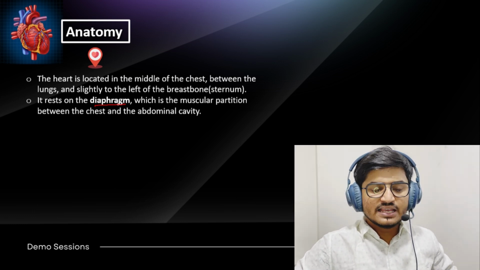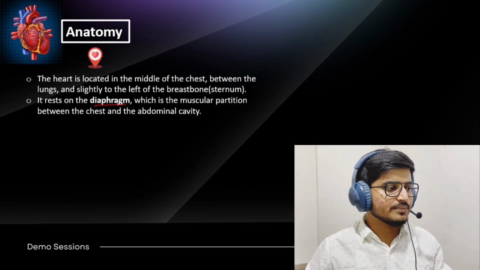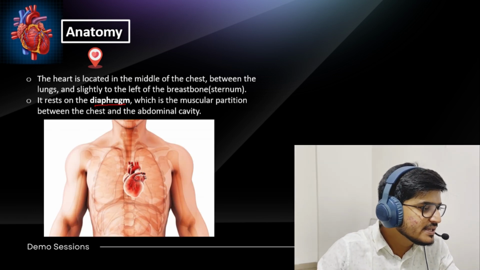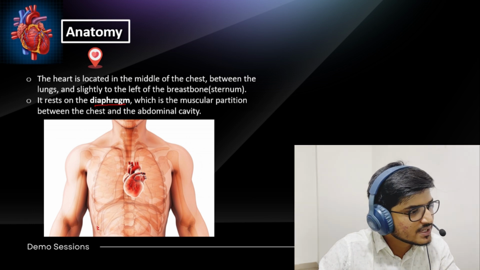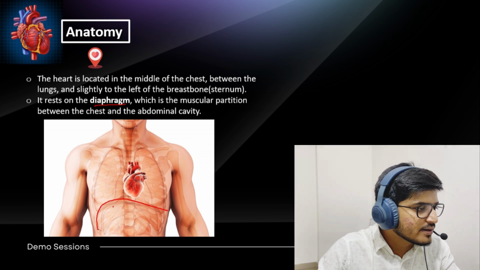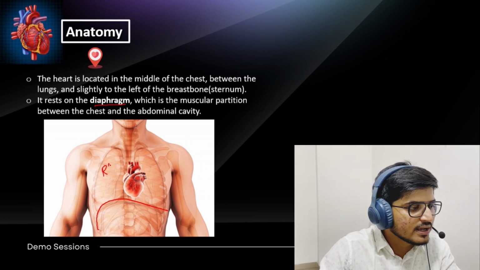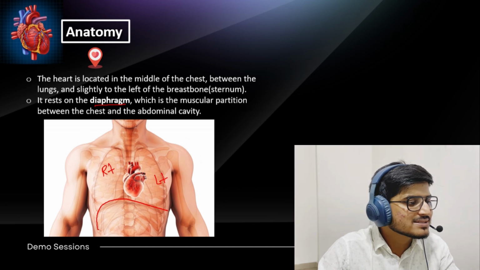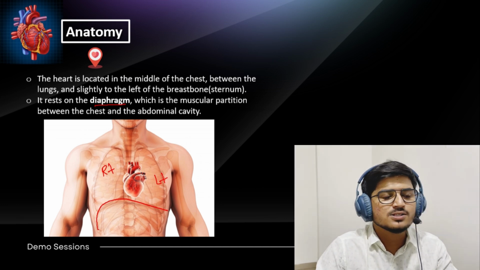Okay, the heart keeps its weight upon this diaphragm. As you can see in this picture very clearly, this particular muscle is known as the diaphragm. This is our right lung, this is our left lung, and between these two, in the middle, slightly tilted to the left, the heart is located.